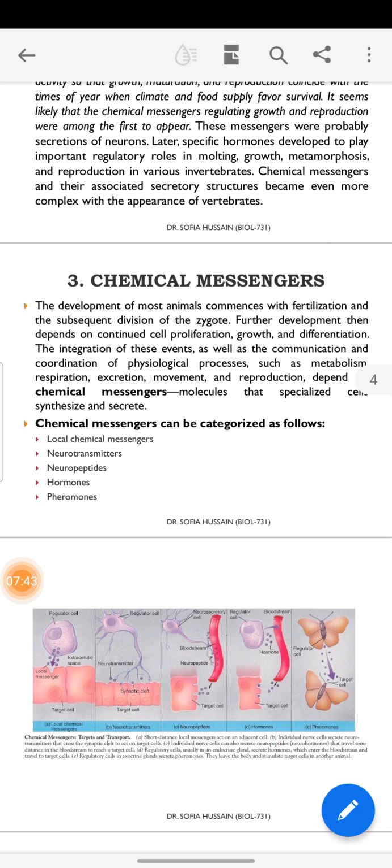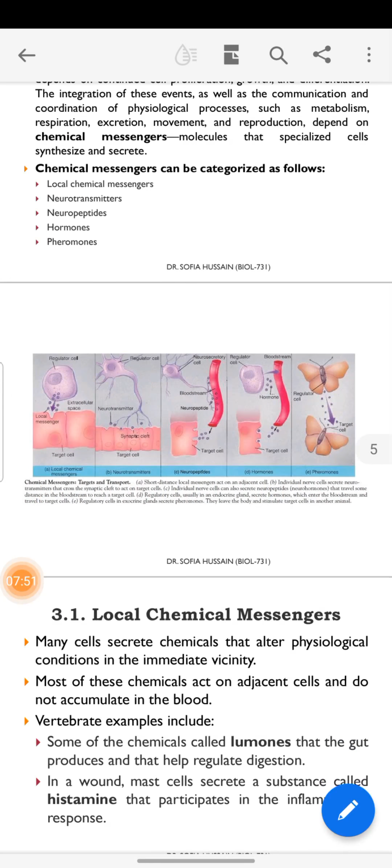Chemical messengers can be categorized as local chemical messengers, neurotransmitters, neuropeptides, hormones, and pheromones. So how do they act? Local chemical messengers are short-distance messengers that act on adjacent cells. Individual nerve cells secrete the transmitters that cross the cleft.